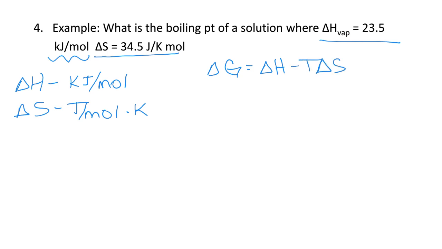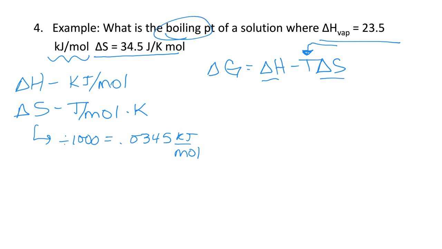We multiply our delta S by temperature, so that Kelvin goes away as far as the units go. But we've got one in kilojoules, one in joules, and that's usually the case. They usually give you delta S in joules. So I'm going to go ahead and convert that, divide it by 1,000, to convert it into kilojoules per mole Kelvin. So that's going to give me 0.0345 kilojoules per mole Kelvin. Now, if I'm looking for the boiling point temperature, that means I am looking for T in this equation. I have delta H, I have delta S.